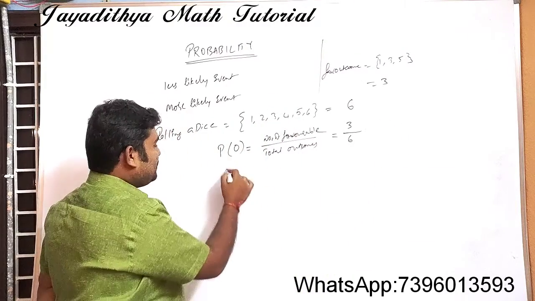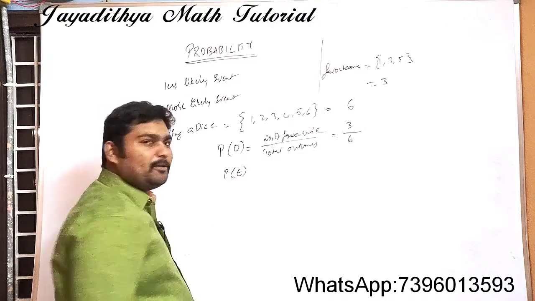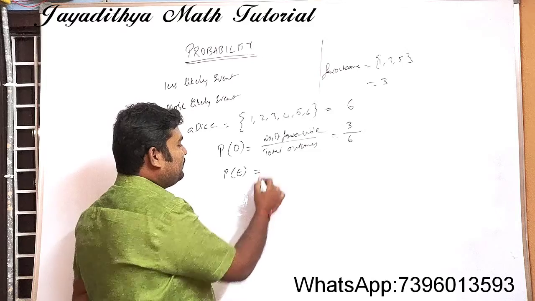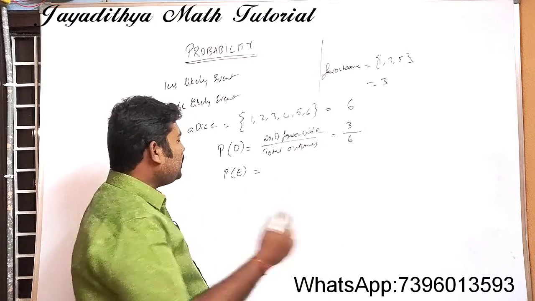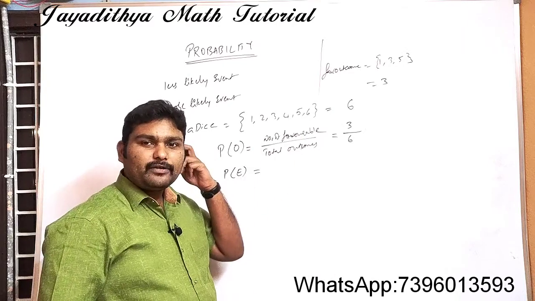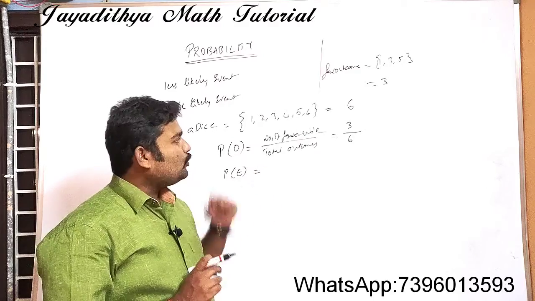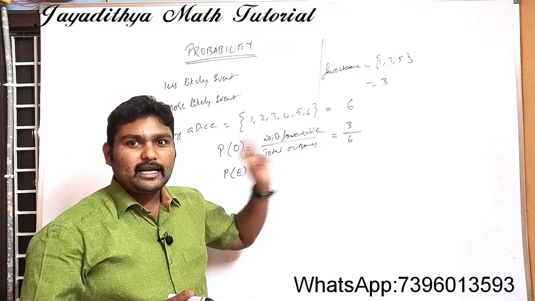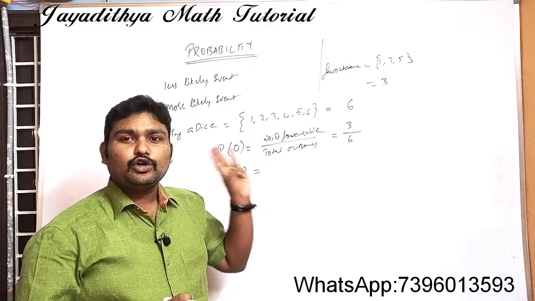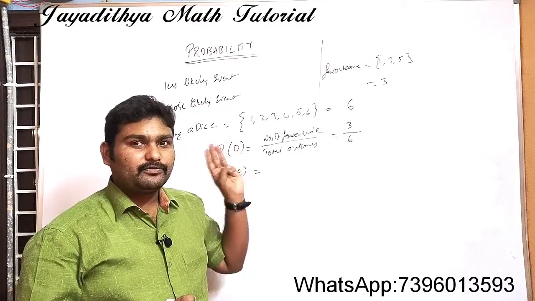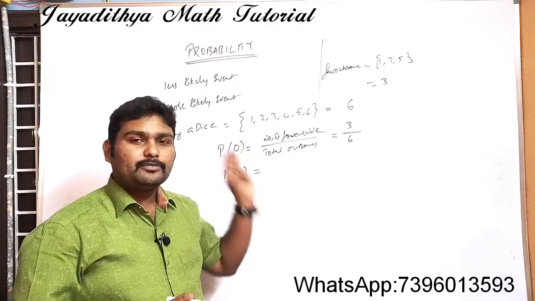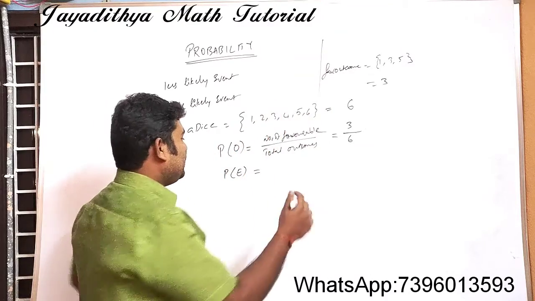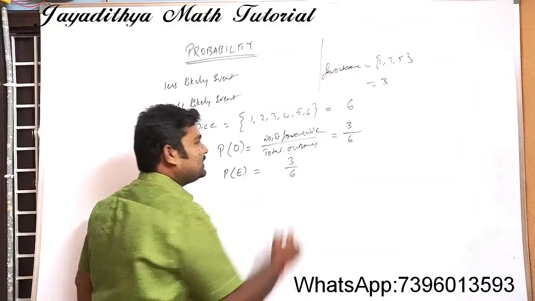Next, let us discuss the probability of an even number. Again the formula is the same: number of favorable outcomes by total number of outcomes. The favorable outcomes are 2, 4 and 6, so 3 favorable outcomes, and the total possible outcomes are 6. The probability is also 3 by 6.